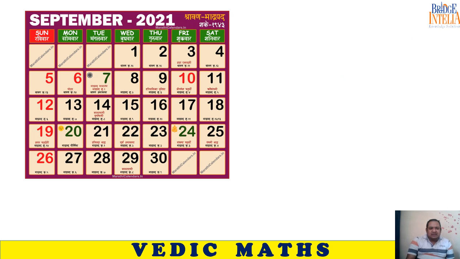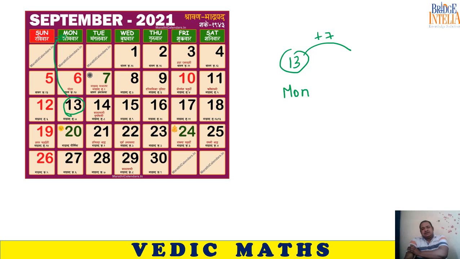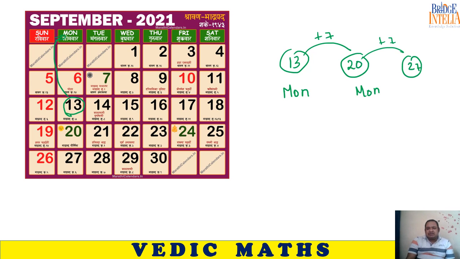Now look at the calendar of September. Choose any random date, 13. Day number 13 is Monday. So if 13 is Monday, and you keep on adding 7, 13 plus 7, 20, day number 20 would also be Monday. Again, if you add 7 to it, day number 27 would also be a Monday. Let's verify this as well. Yes, you can see day number 27 is also a Monday.